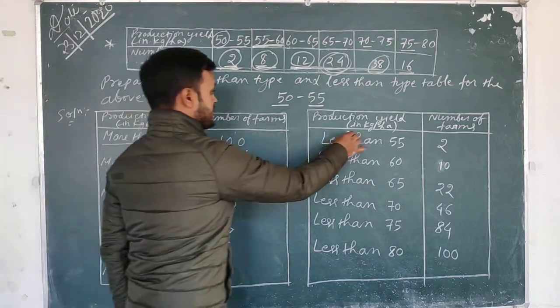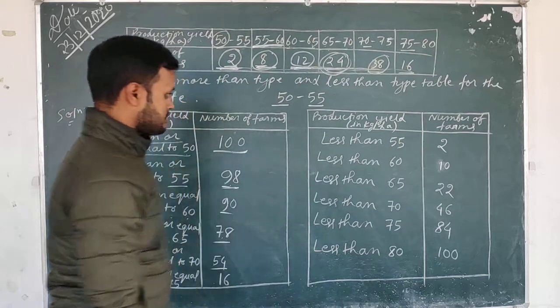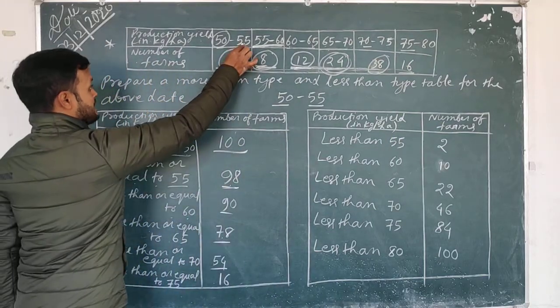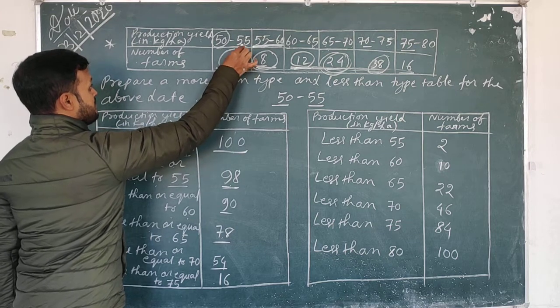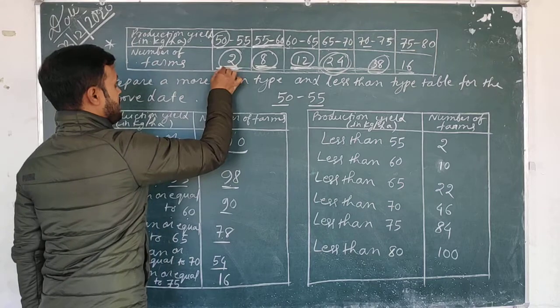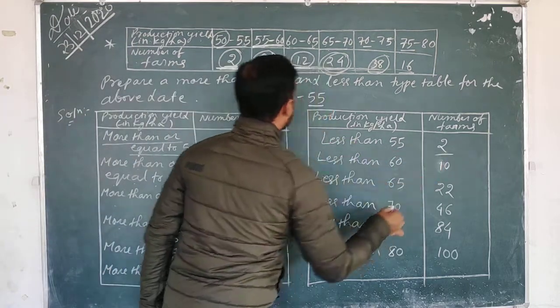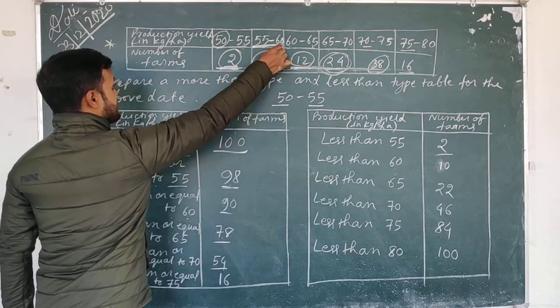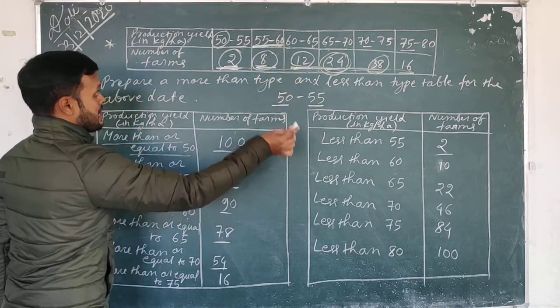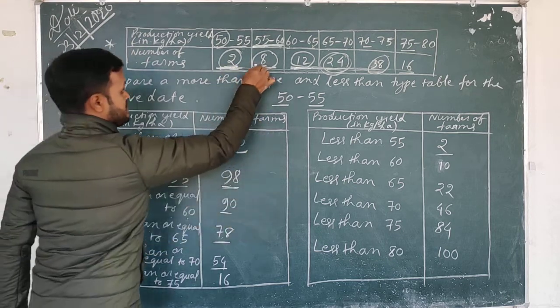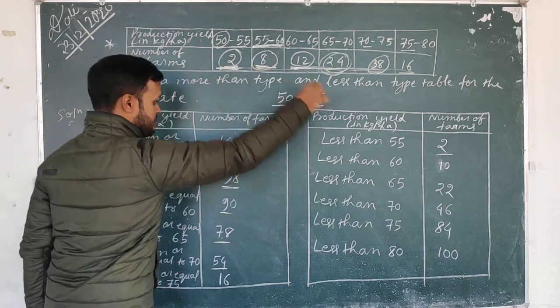Okay. Production yield in kg per hectare, number of farms. Now you see, student, when I say less than 55, how many farms will come? 50 to 55 is actually less than 55. So less than 55, how many farms will come? 2. Again, less than 60. When I say less than 60, how many farms will come? See, the 50 to 55 class interval is also less than 60, and this is also less than 60. So 2 plus 8, it will be 10.